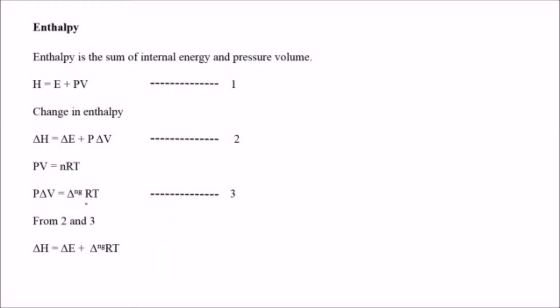Okay. Next, if we are talking about the internal energy, some more terms are also associated with it. One is the enthalpy. Here enthalpy is equal to E plus PV, where P is the pressure and V is the volume, and the change in enthalpy equals the change in the internal energy plus P del V. How does P del V come here? We already know. And here PV is equal to nRT.